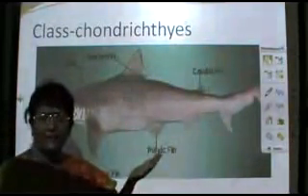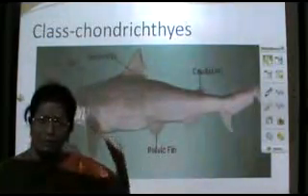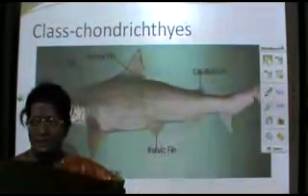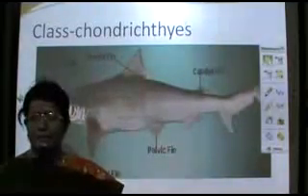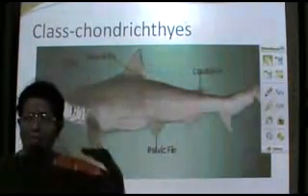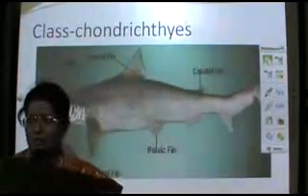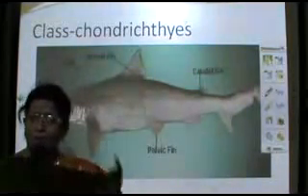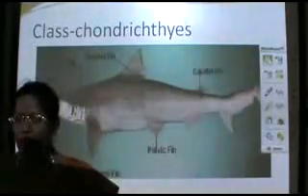The endoskeleton here is either bony or cartilaginous in nature, depending on whether the fish is a bony fish or a cartilaginous fish. In bony fishes, the endoskeleton is completely bony, and in cartilaginous fishes the endoskeleton is completely cartilaginous. Now, under endoskeleton, we also discuss the type of skull you find in fishes. The skull here is called monocondylic skull. Mono is single and condyle refers to the presence of a single occipital condyle.